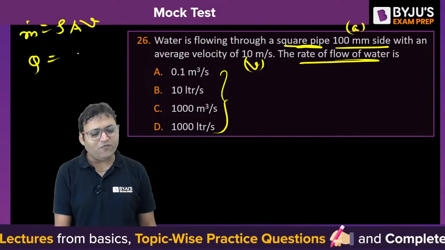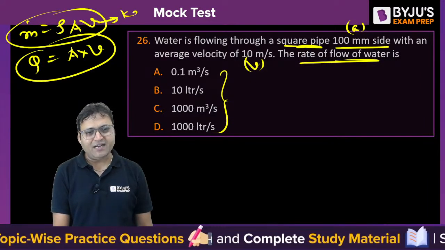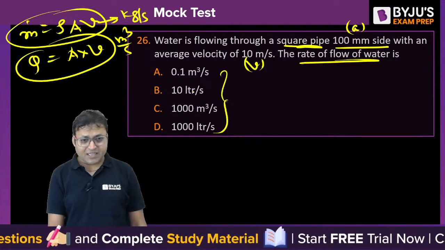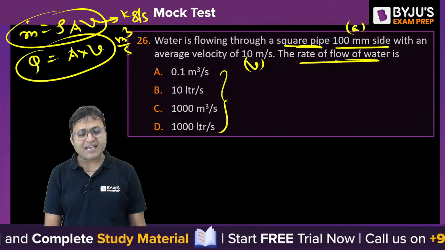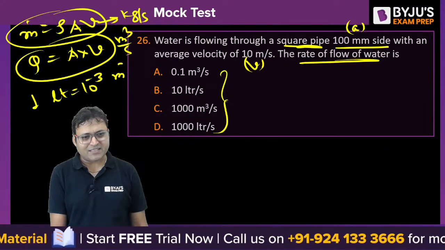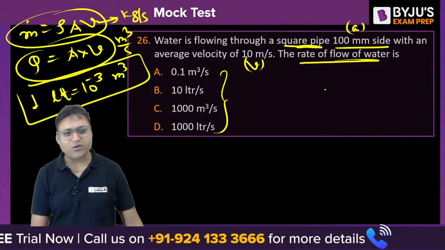But if it is volume flow rate, that is the discharge, that is simply A into V. So the unit will decide whether it is mass flow rate or volume flow rate. A couple of options are there in liter per second. So 1 liter is equal to 10 to the power minus 3 meter cube. So you should check converting it into liter also.